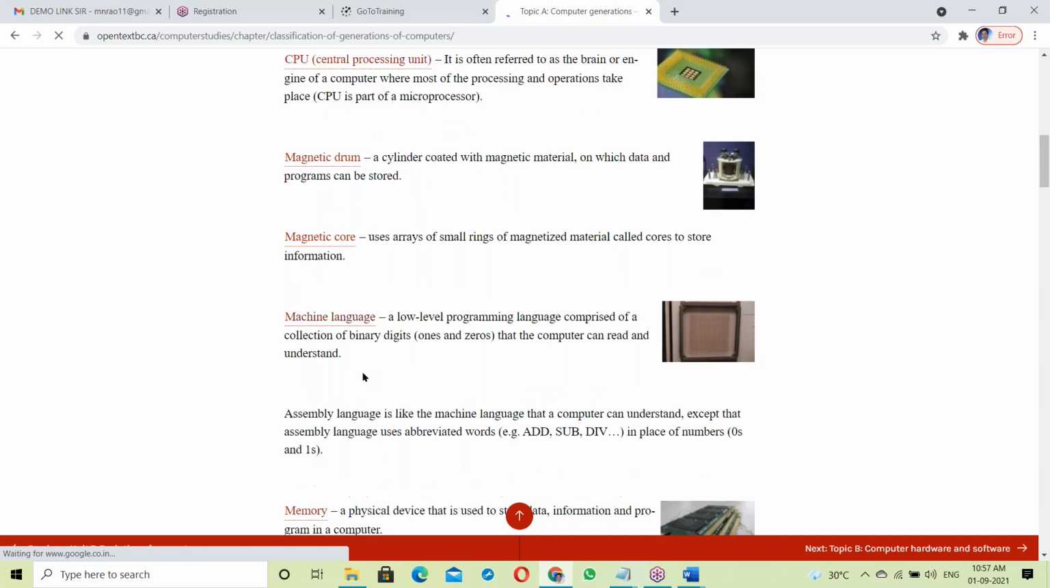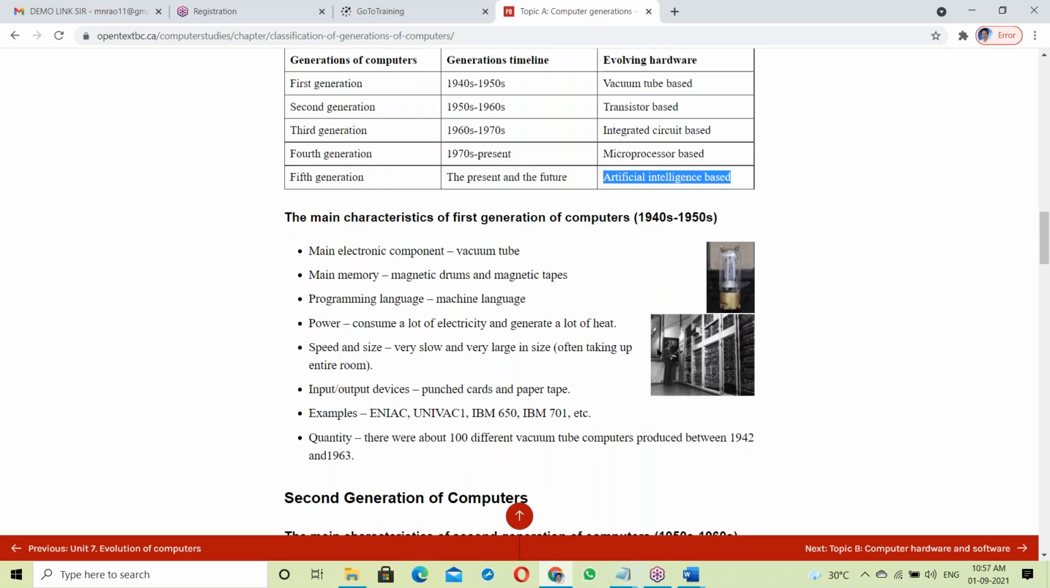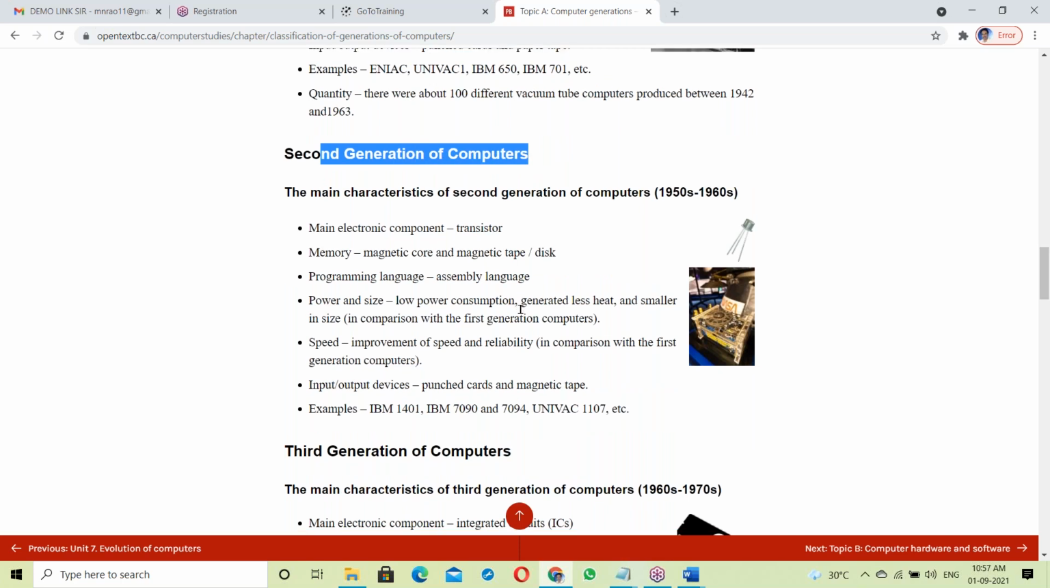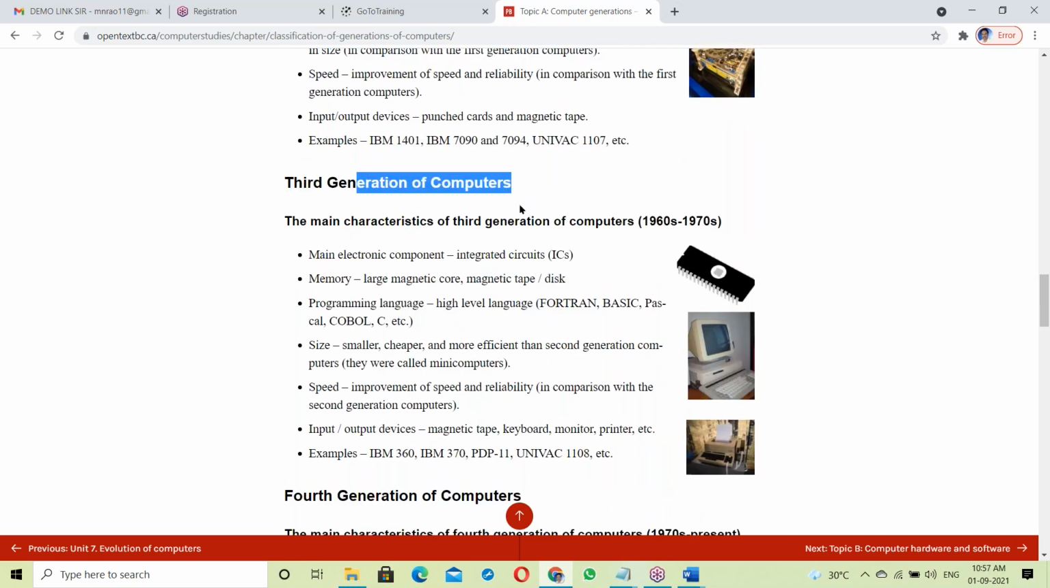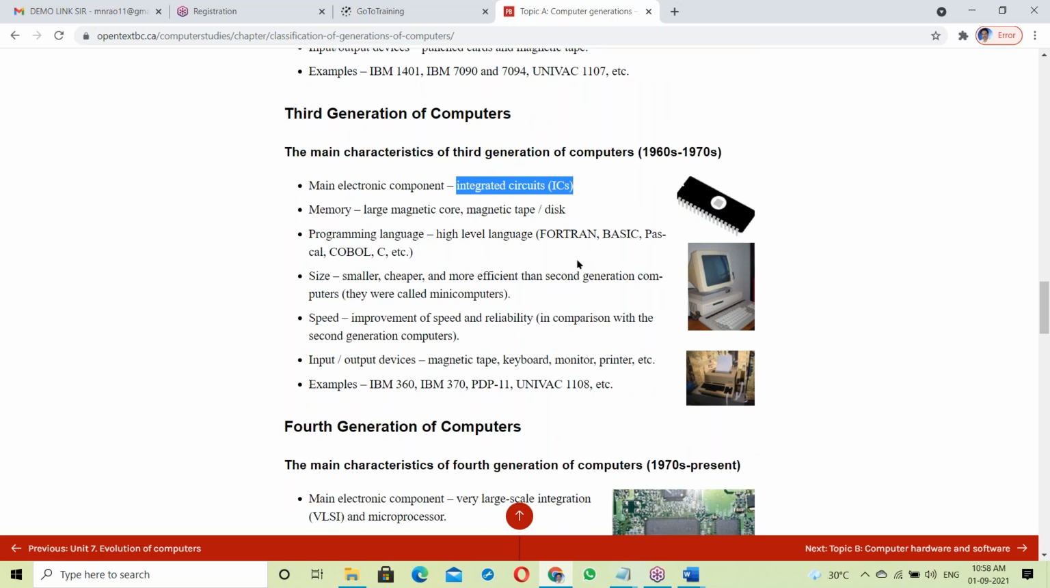Say this is fifth generation, AI, artificial intelligence based. So first, vacuum tube. Next one is second generation computer, transistor based. Third generation, IC boards, integrated circuit boards.